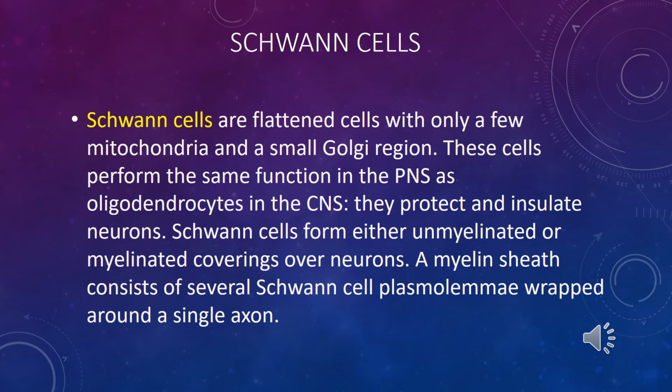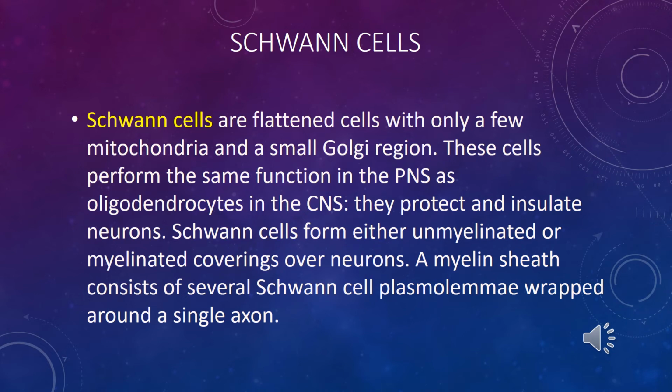Schwann cells are located in the peripheral nervous system and provide a similar function to oligodendrocytes, the formation of myelin sheaths, but the differences between Schwann cells and oligodendrocytes are very easy to see.